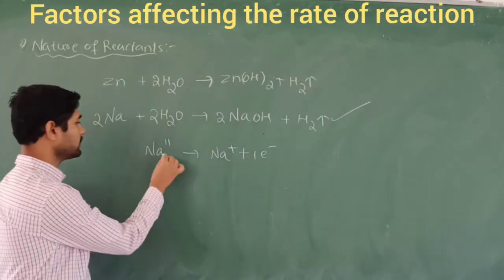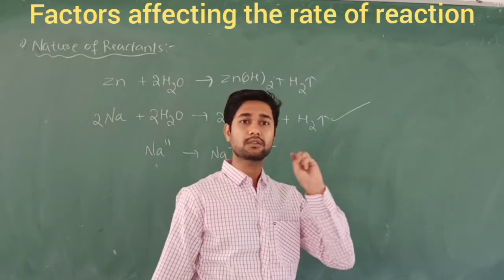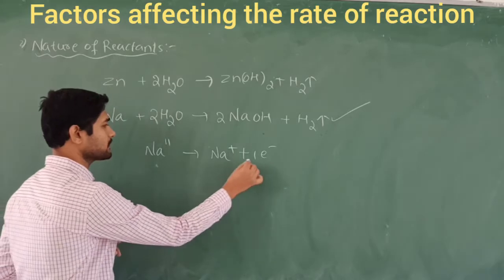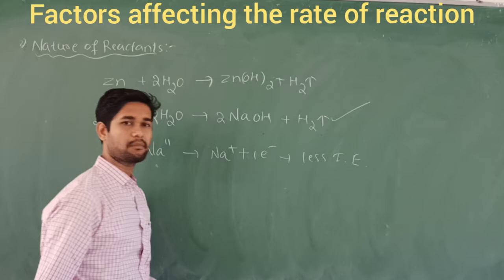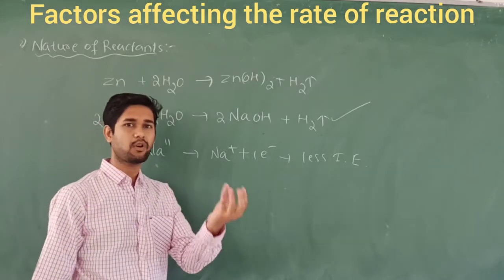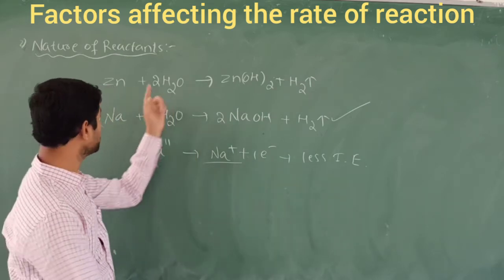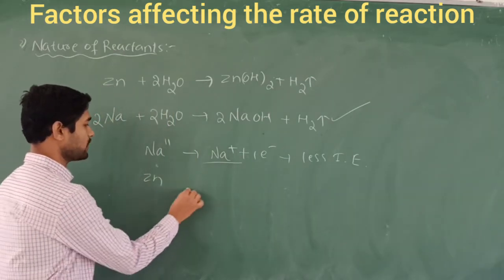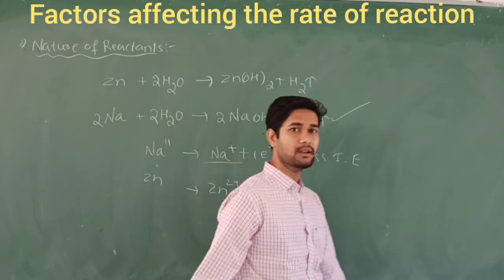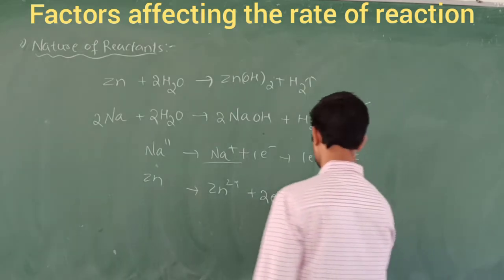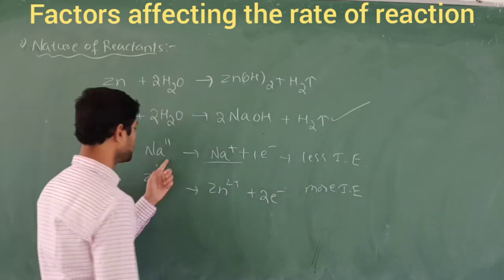Ionization energy means the amount of energy required to remove the outermost electron. For sodium metal, it requires very little ionization energy. If you apply a very small energy, we can remove the outermost electron to make it stable. But what about zinc metal? Zinc has a valence of 2 plus, so we have to remove 2 electrons from zinc. It requires more ionization energy compared to sodium metal.